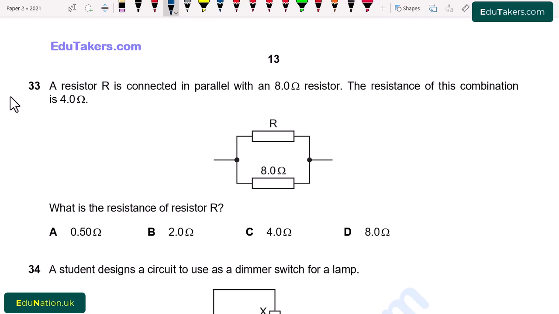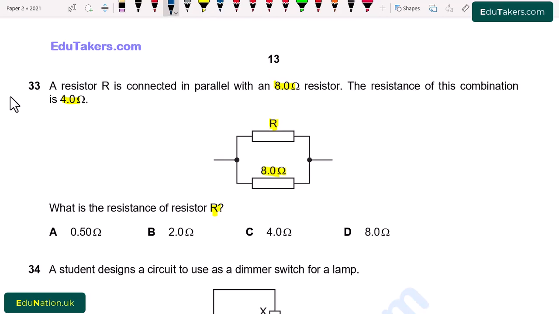Question number 33. A resistor R is connected in parallel with an 8.0 ohm resistor. The resistance of this combination is 4.0 ohm. What is the resistance of the resistor R? So first of all, here a figure is shown in which there is a resistance whose resistance is 8.0 ohm, and the second resistance is shown whose value we have to find out. It is also given that the combined resistance of this circuit is 4.0.